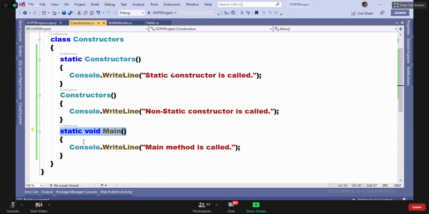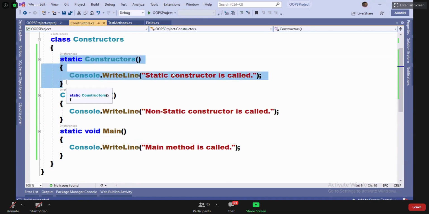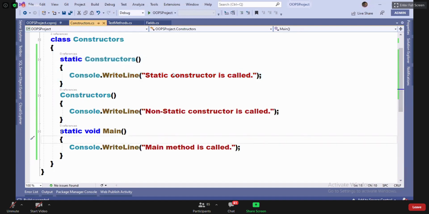Once the static constructor's execution is completed, it jumps back to the main method and then executes the code in the main method. So the starting point for the code is the main method only. But execution always starts with the static constructor. Are you guys clear?